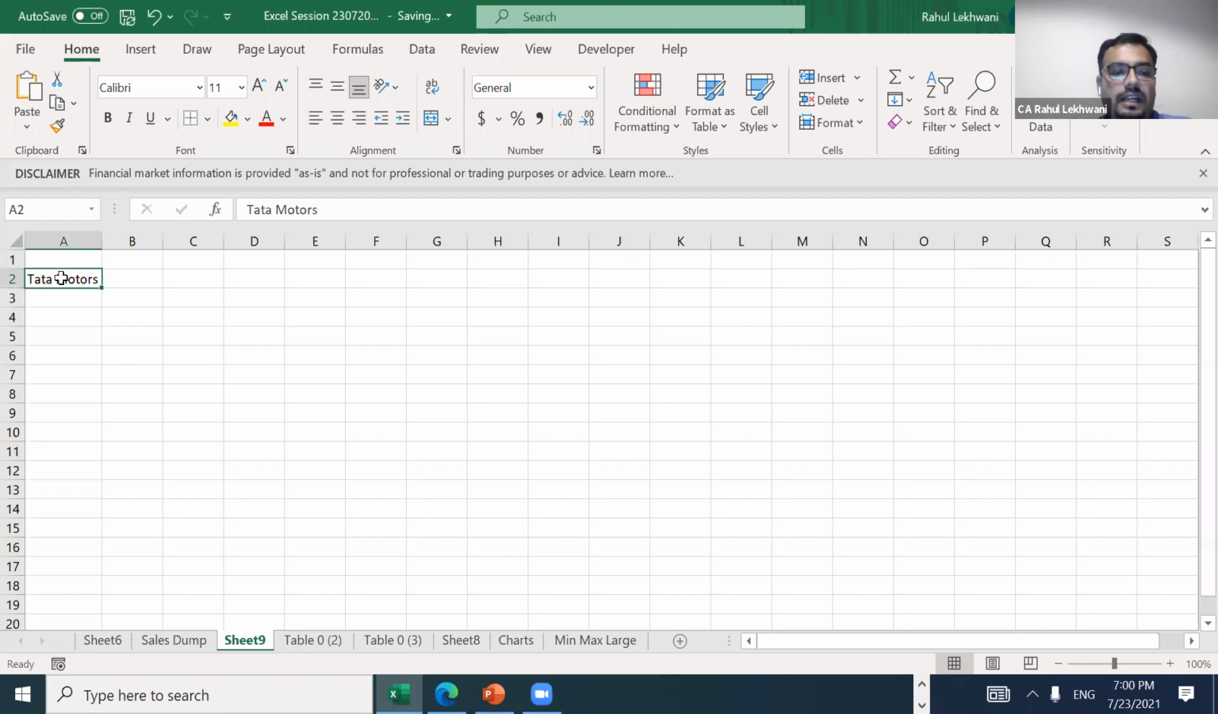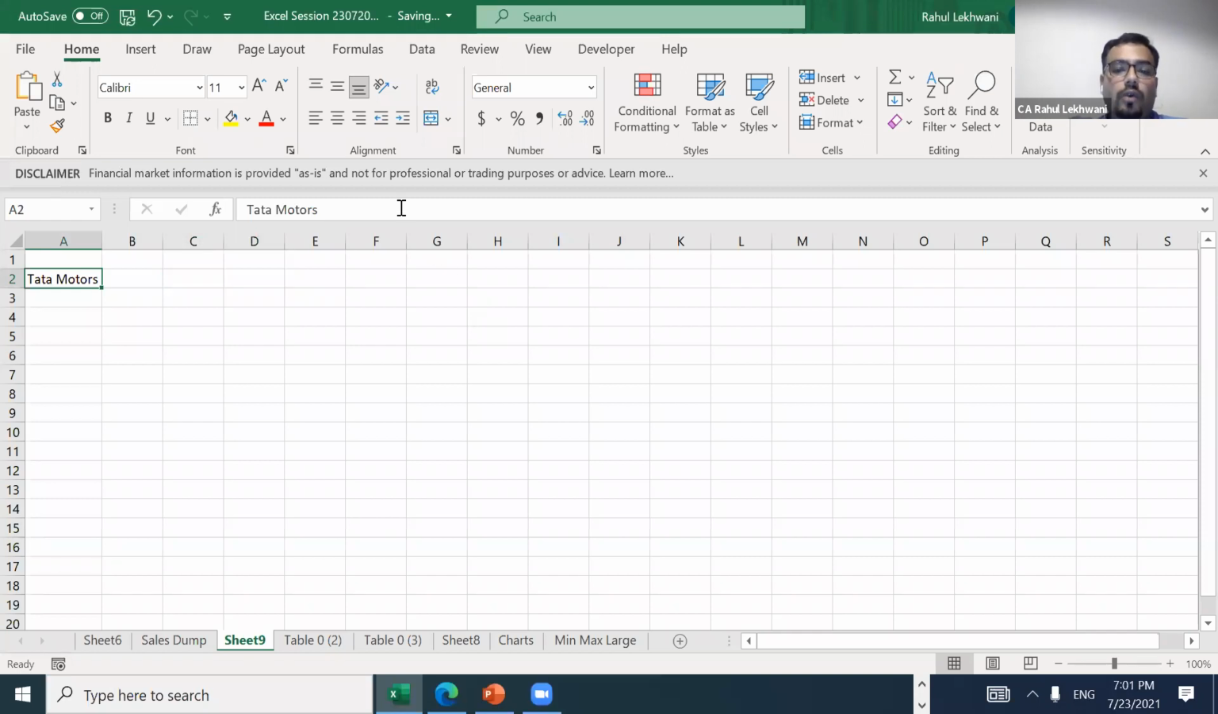So I have just written Tata Motors. I have not even added limited or anything. Now I want the Tata Motors 52-week high, 52-week low, market valuation, and many other data. If I want it in an Excel sheet, I don't want to do anything. I have just written a name called Tata Motors.